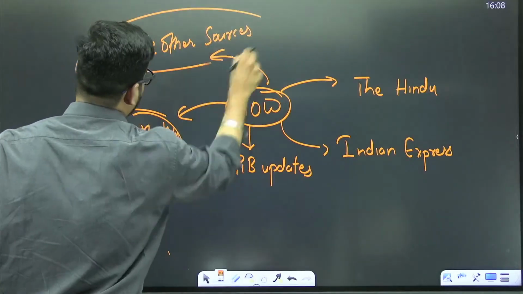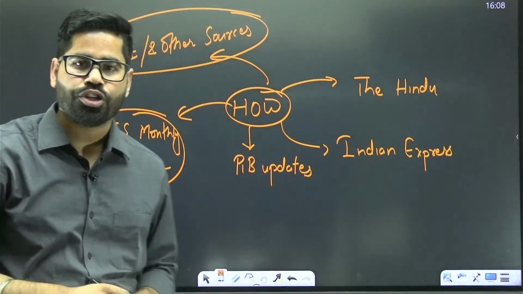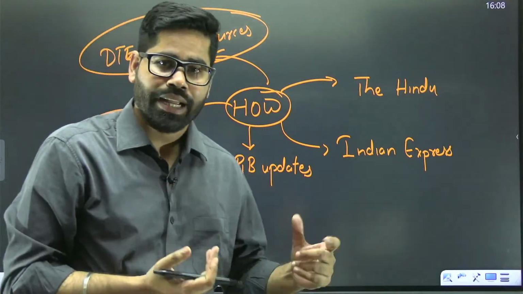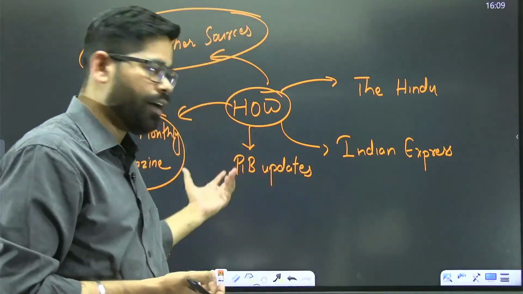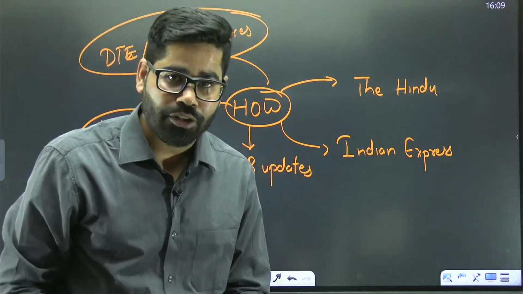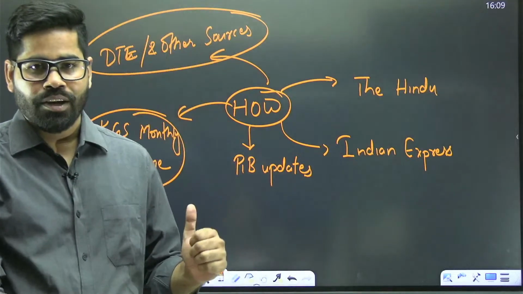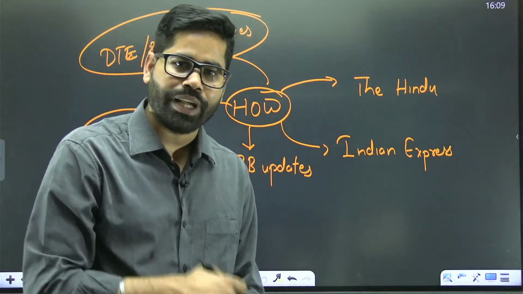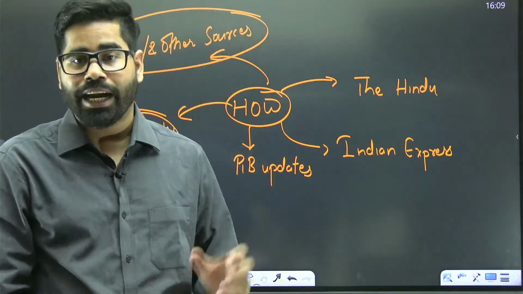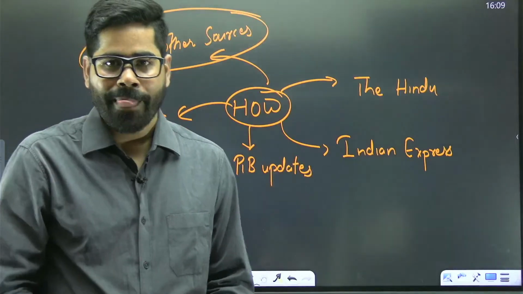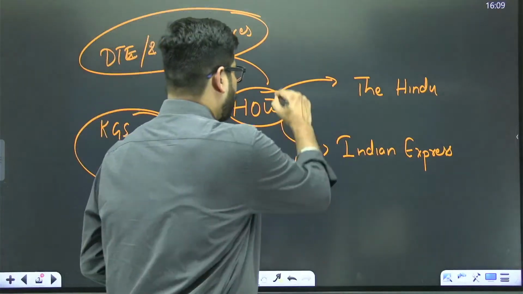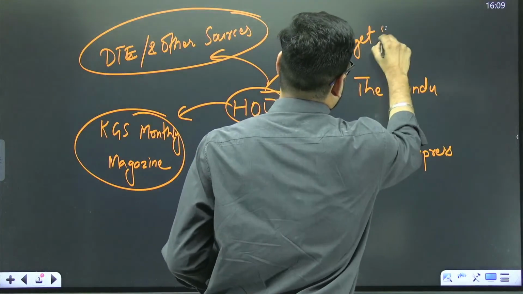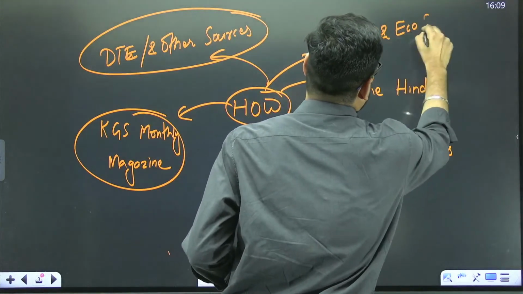So we are going to cover this entire portion, whether it is in the Hindu or Indian Express, or in PIB, or in the monthly magazine of Khan Global Studies, or in Down to Earth or any other important source. We are going to cover that topic also. At the same time, we are also going to cover budget and economic survey.